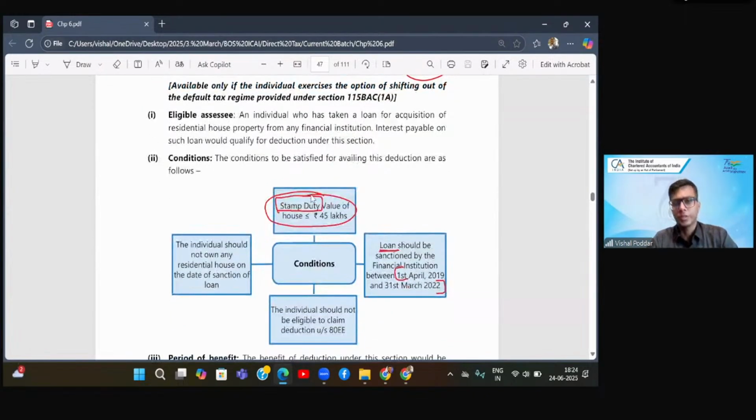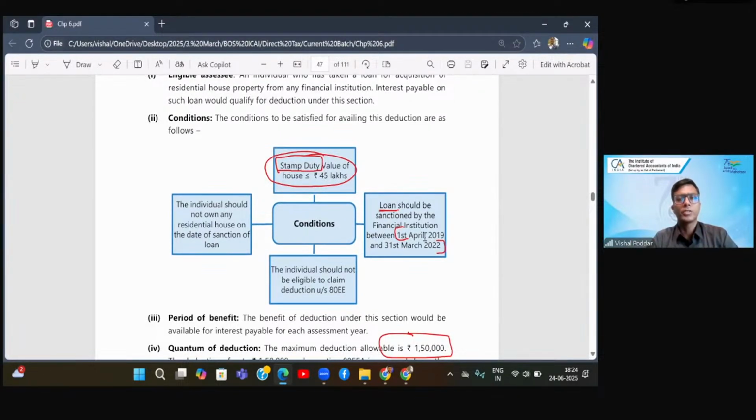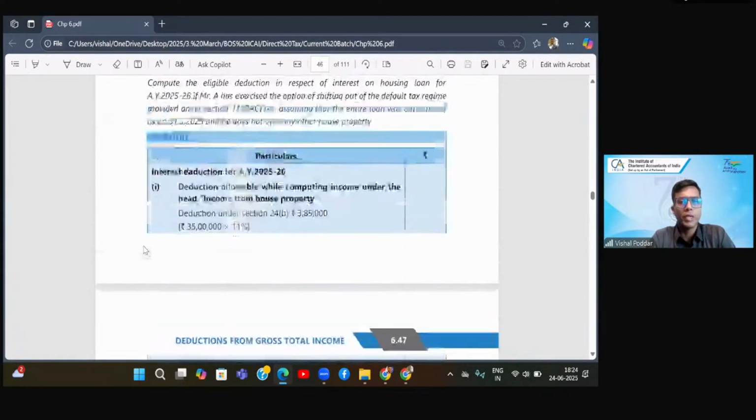The main difference is in the conditions. In case of 80EEA, for the value of the house, they have not asked you to check the actual value, they have asked you to check the stamp value. The stamp value should not exceed 45 lakhs. First condition. Second condition, the loan should be sanctioned between these dates. The loan will continue even today because it is a long-term loan, but it should have been sanctioned in that particular period. And one additional point, which is here but not in the other provisions, is that the individual should not own any residential house on the date of sanction. It means this should be the only house, or in other words, you are taking this loan for buying your own house. This is an implied condition.